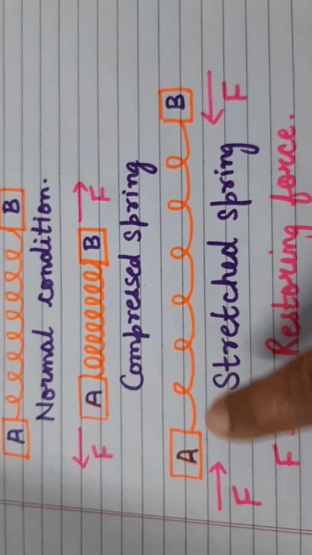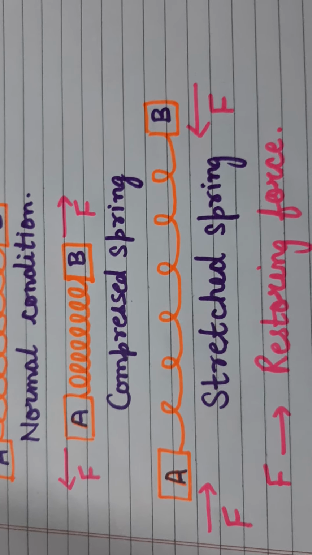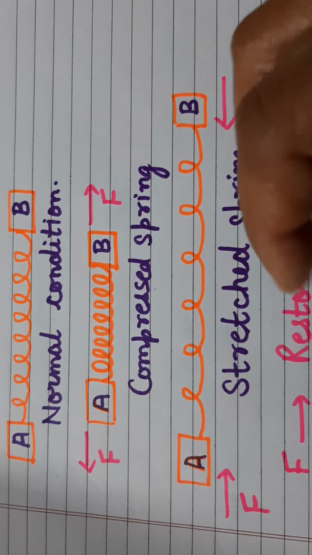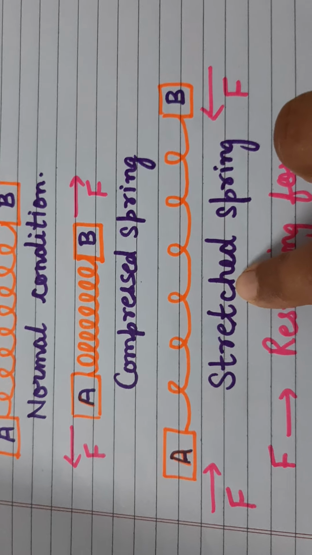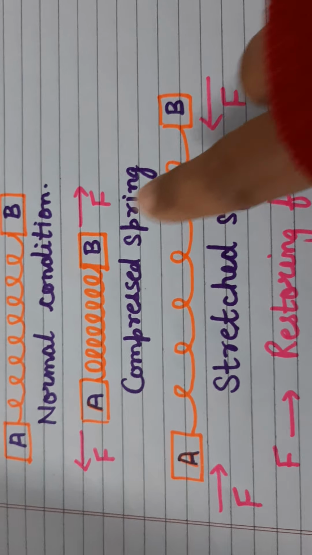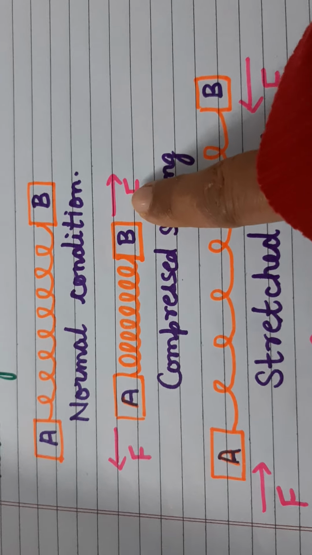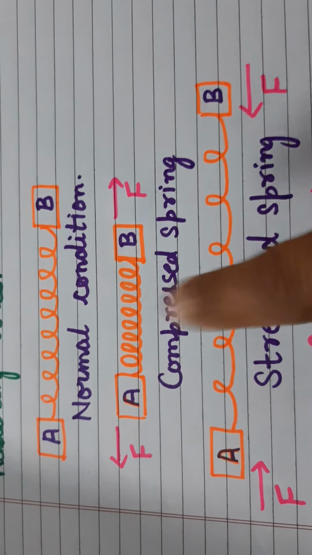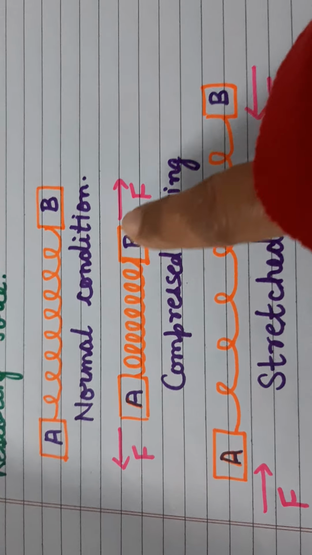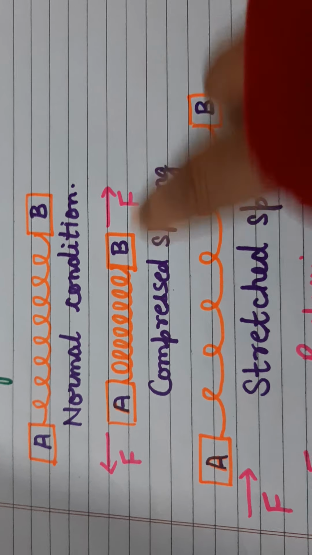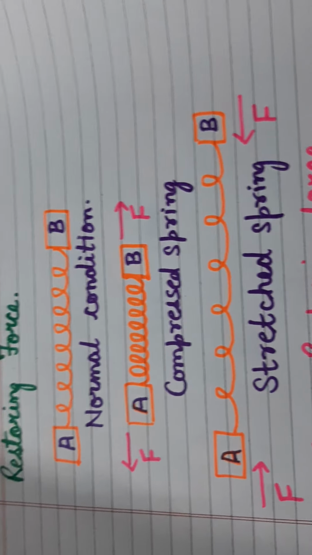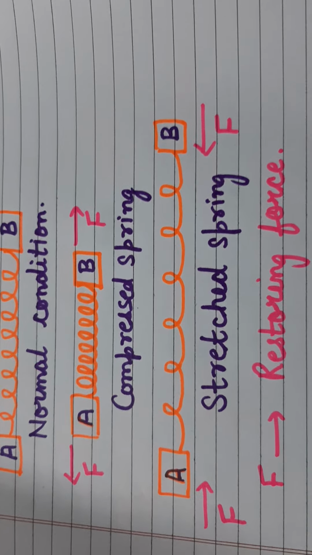On the other hand, when I try to stretch the spring, what is going to happen? When I stretch it and I release it, the blocks are going to return back to their original position because there is a restoring force acting on the blocks. You can notice one very important thing, that the restoring force is acting opposite to the direction of the compression or the stretching. And it comes into play only when the objects are in contact with each other with the help of a spring. So restoring force is again a contact force.